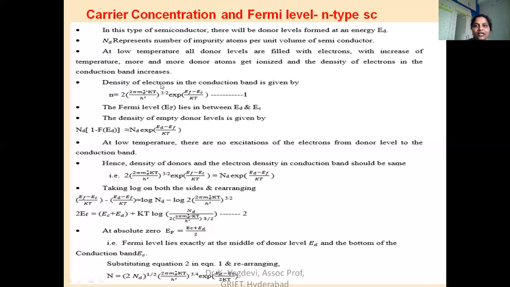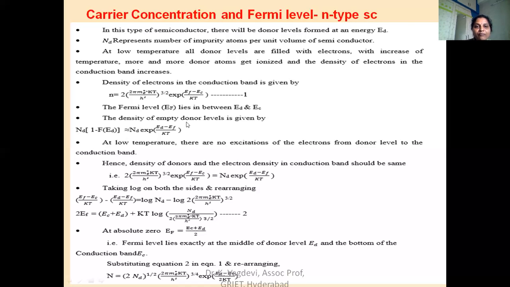Now we have to calculate the number of electrons in the conduction band and the number of holes in the valence band, which we did earlier for the intrinsic semiconductor. But additionally, we need to find the number of donors present in the donor energy level. The density of electrons in the conduction band, as we derived for the intrinsic semiconductor, is n = 2 (2 pi me* kB T / h^2)^(3/2) exp((EF - EC)/kT). This we have already derived. Now the Fermi level lies exactly midway between EC and ED initially at T = 0 Kelvin. That we are going to prove again.